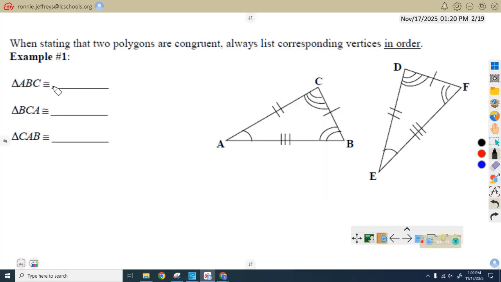Womp womp. Now, all right, so we always list the corresponding vertices in order. So on this one right here, what angle is congruent with angle A? E. Okay. The fact that this is an honors class and it was a lot of dead air and silence right there had me worried. All right, angle B is congruent to angle F. All right, and that would mean C is with D.